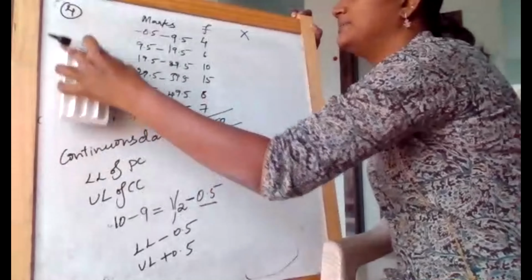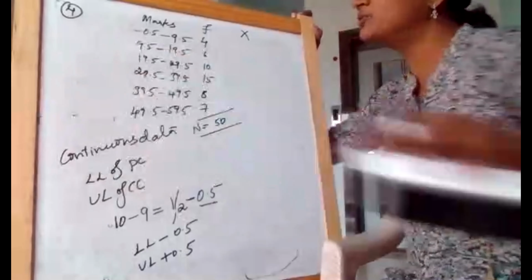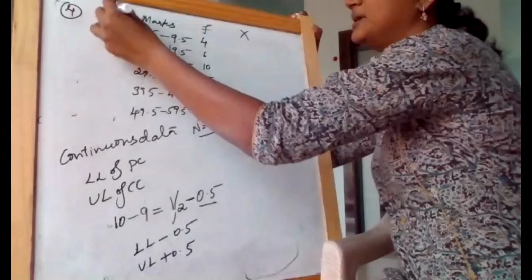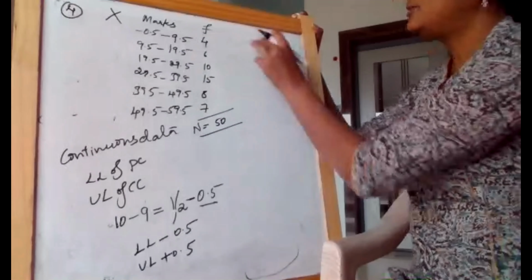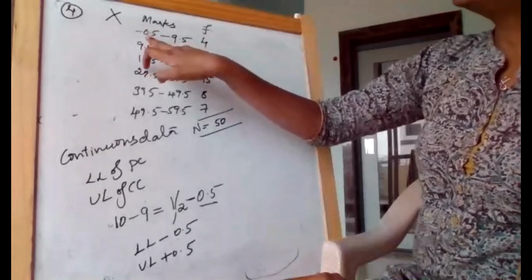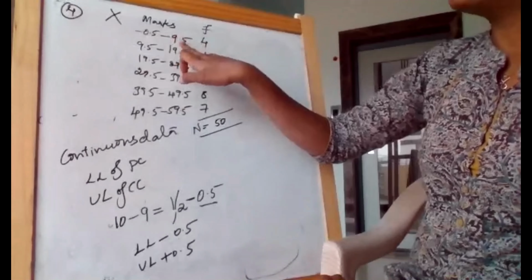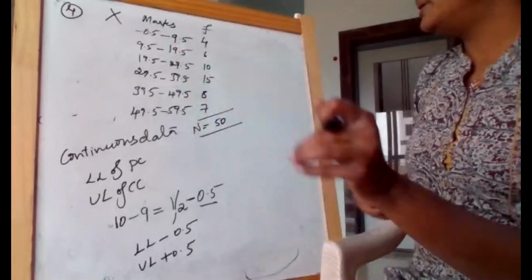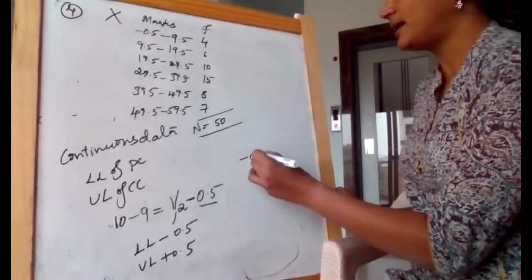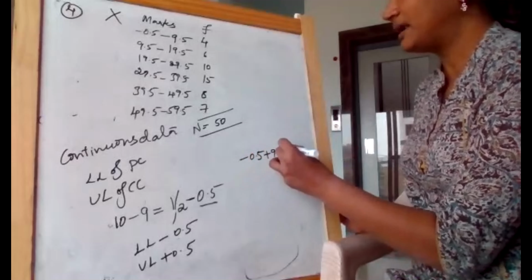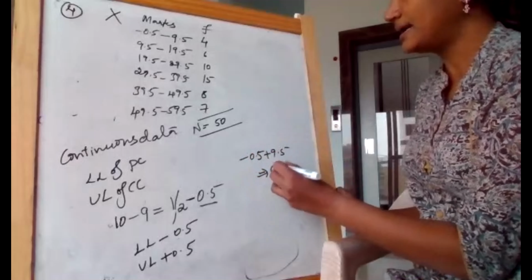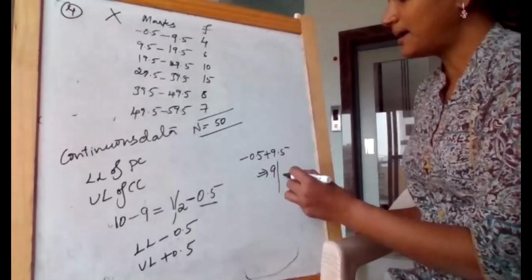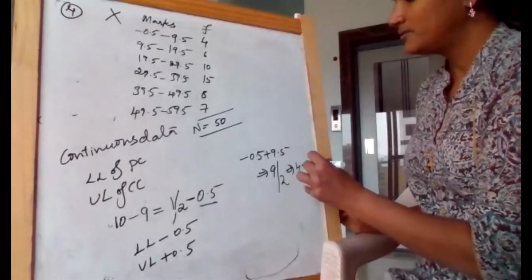Girls, in order to use space, I'm just keeping x here. I'll use this space for calculation. So we have lower limit plus upper limit divided by 2, the average of the lower limit and upper limit. So now minus 0.5 plus 9.5, we get 9, divided by 2, which is 4.5.